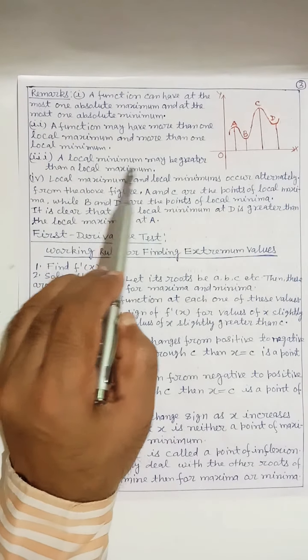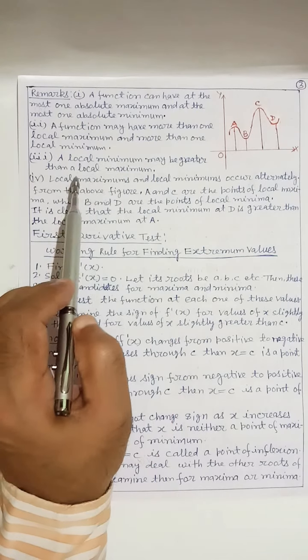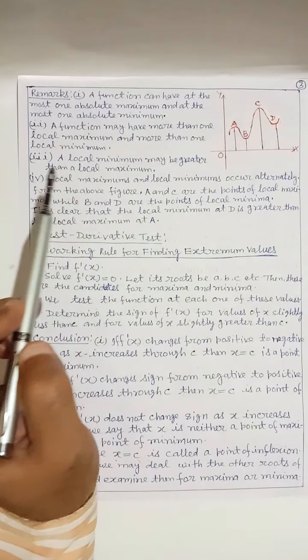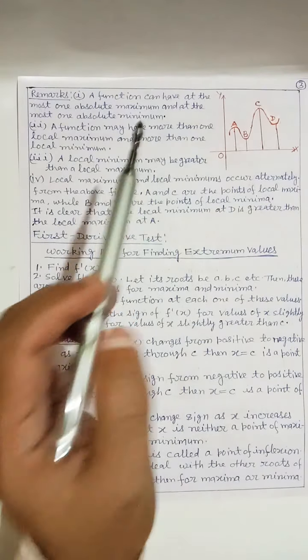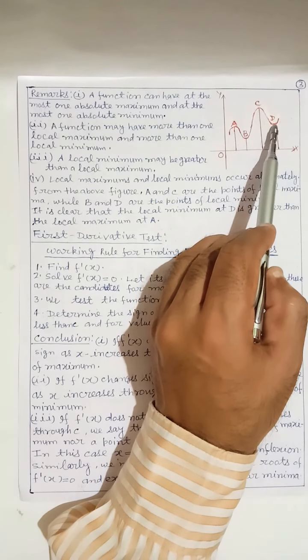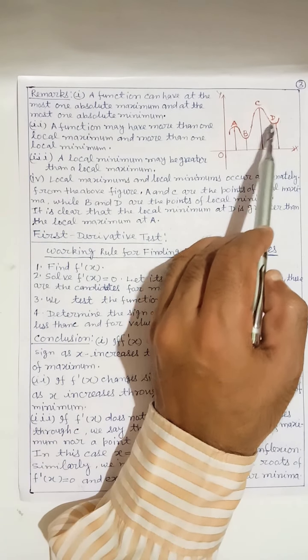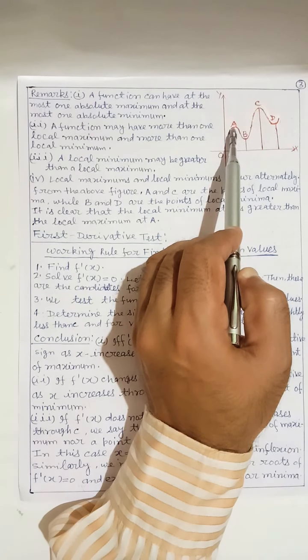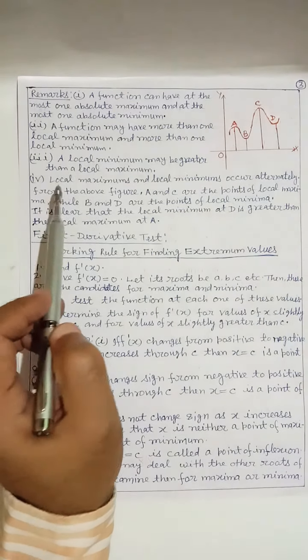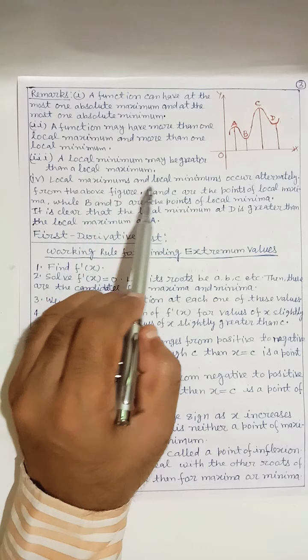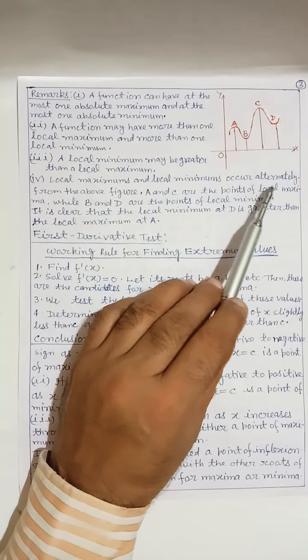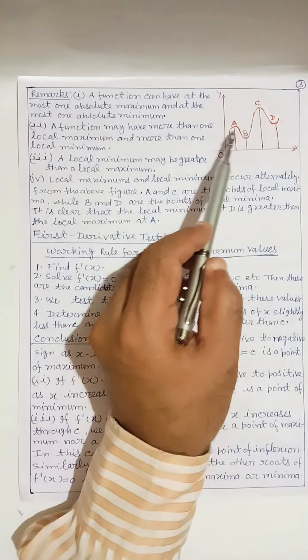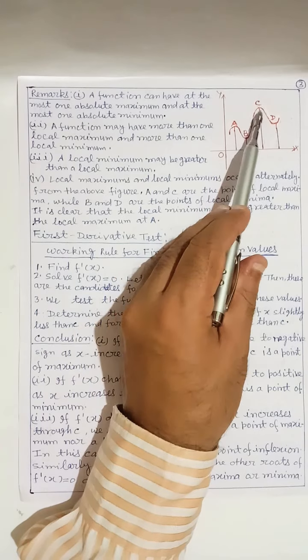A local maximum may be less than a local minimum. Here the local minimum at D is greater than the local maximum at A. Local maximum and local minimum occur alternately. Here maximum, minimum, maximum, minimum.